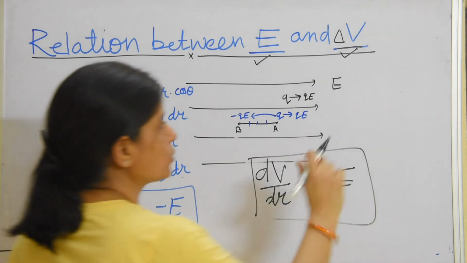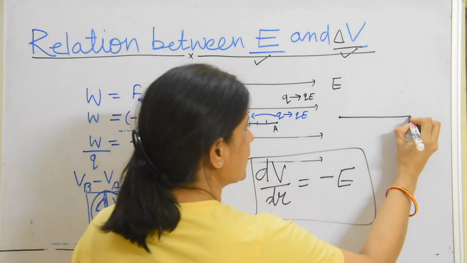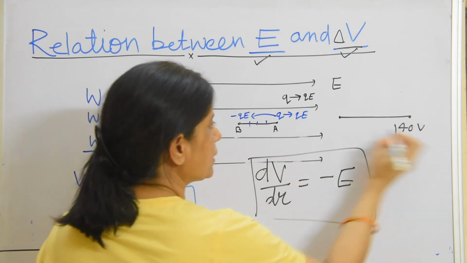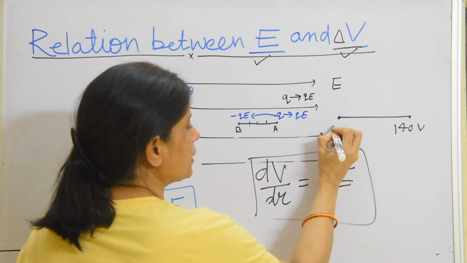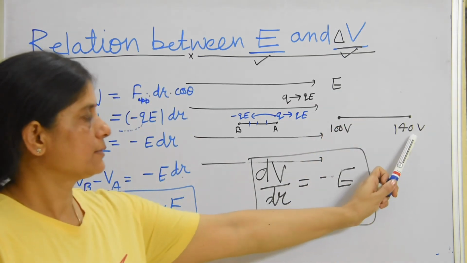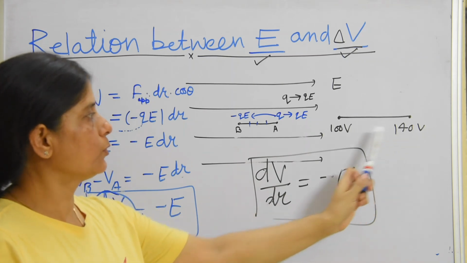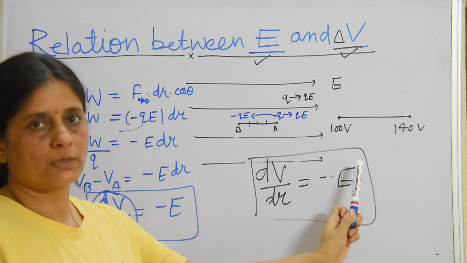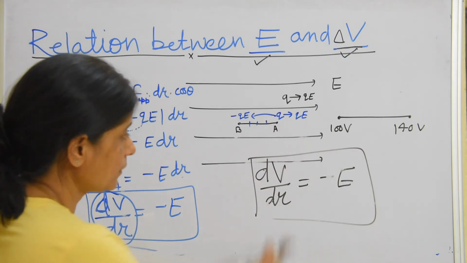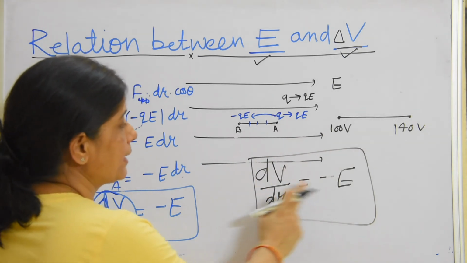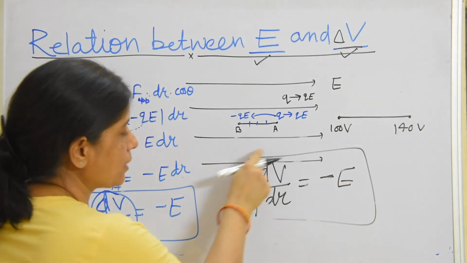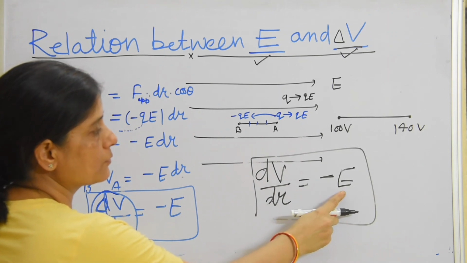Take the example: suppose there are 2 points. At this point potential is 140 volt, and at this point potential is 100 volt. What would be the direction of electric field intensity at this time? By this formula we know that dV upon dr is minus E, means potential always decreases in the direction of electric field.